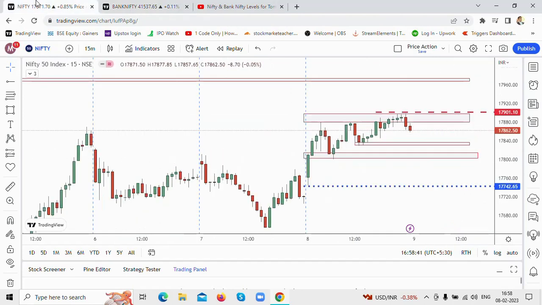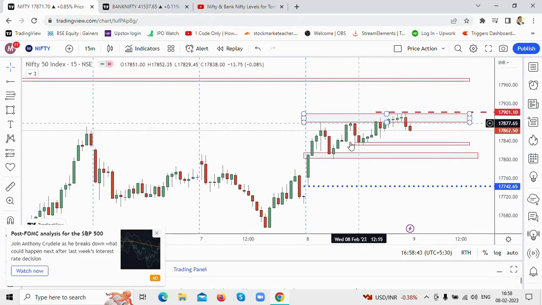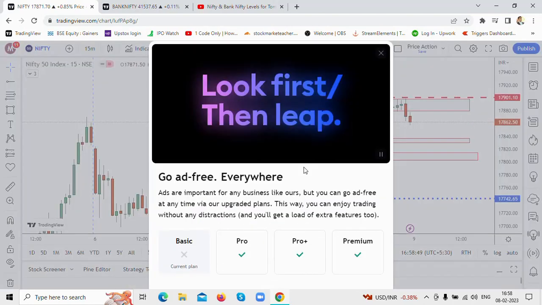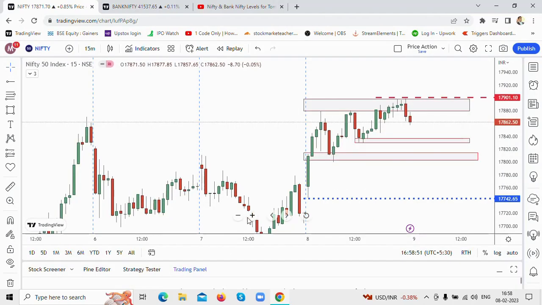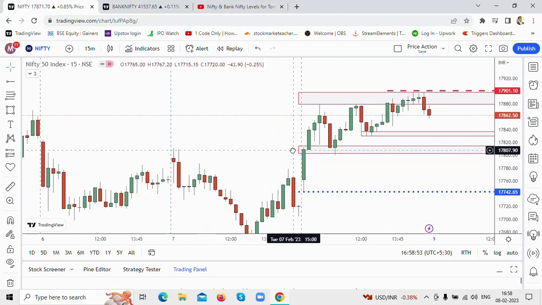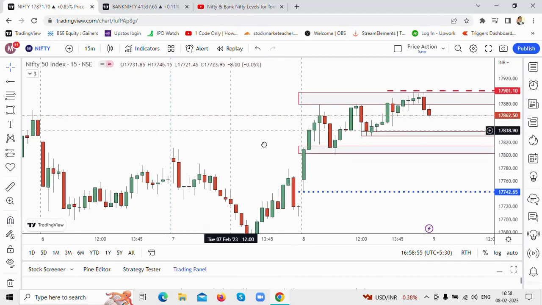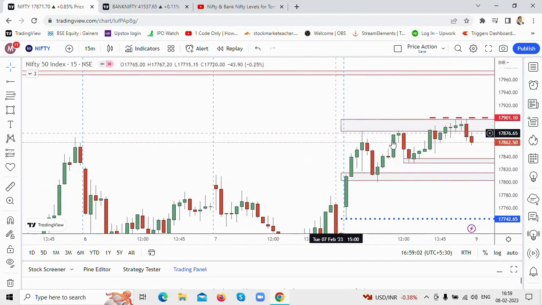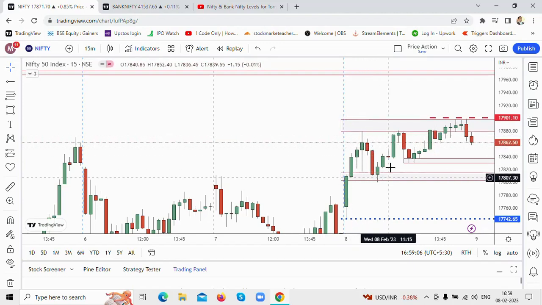Okay, so as I mentioned at the beginning of the video, what is the mistake that I did in today's session? I follow candlestick patterns and the price action patterns to make an entry. Now, a bit of hurriedness on my part here. I was planning to take a short position around this level. I did not take it here, but I was planning to take a short position if the price comes back to this level.